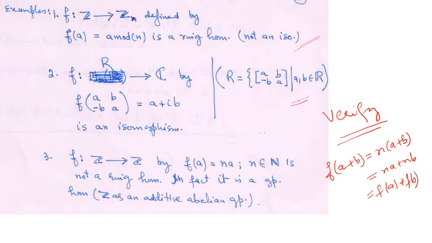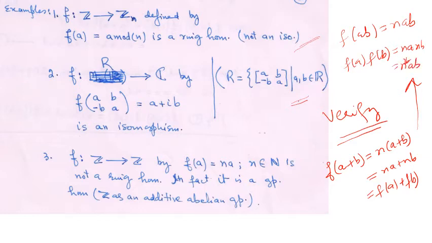But when we go to multiplication, then f(ab) is equal to nab, but f(a)f(b) is equal to na times nb, and this is n squared ab. So multiplication is not preserved. So it is not a ring homomorphism, it is just a group homomorphism. So this homomorphism cannot be extended to a ring homomorphism. But you should search if there is any. Either way, if there is any or if there is none, just see.